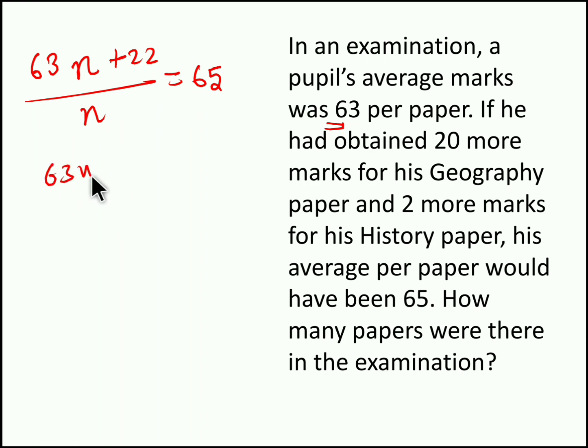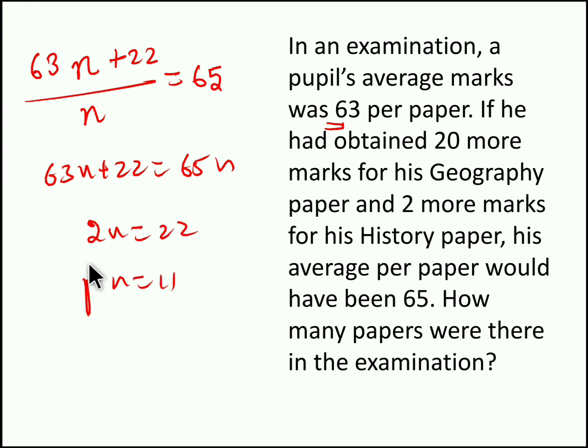So 63n plus 22 equals 65n. So 2n equals 22. So n equals 11. So 11 is nothing but the total number of papers he wrote in the examination. Hope you understood the problem.